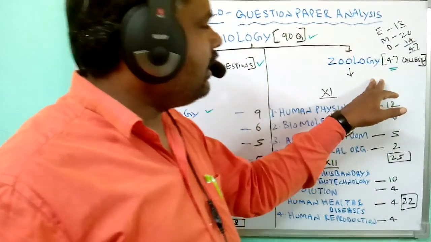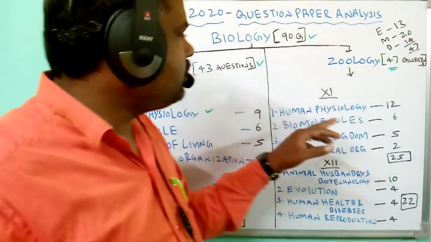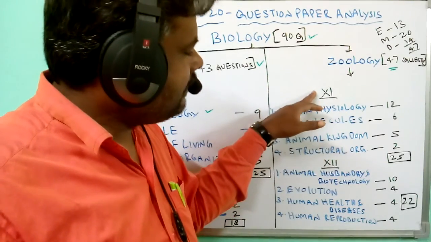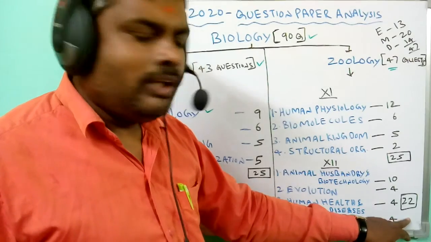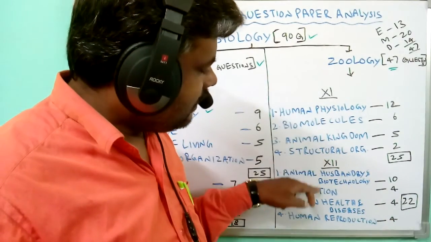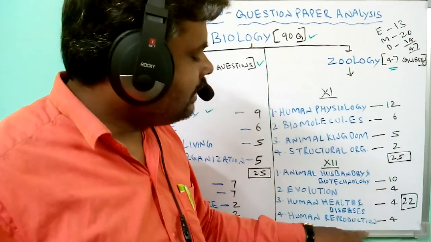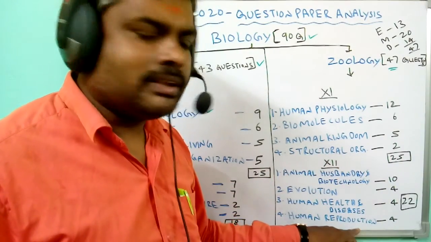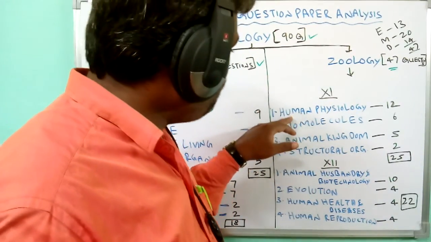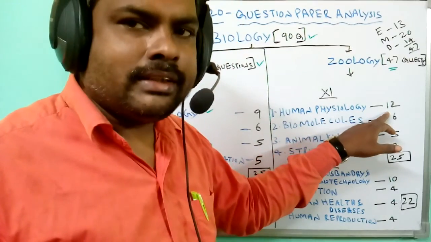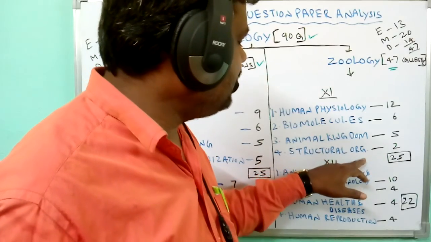In the zoology section, 47 questions are given. In zoology, the class 11 syllabus has 25 questions and class 12 has 22 questions. Compared to class 12, class 11 has more questions. Among the class 11th syllabus, human physiology has more weightage. Next, biomolecules. Next, animal kingdom. Next, structural organization in animals.